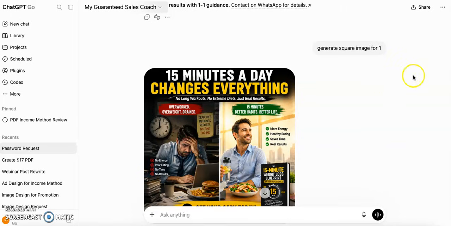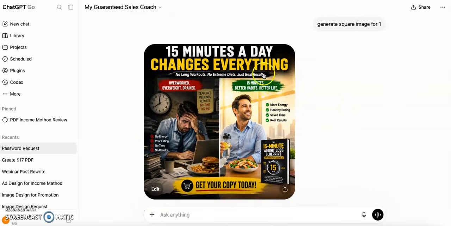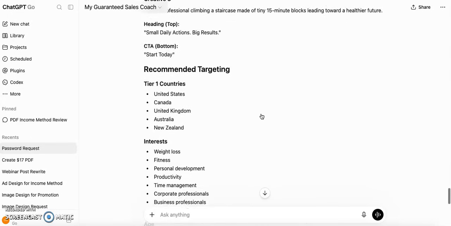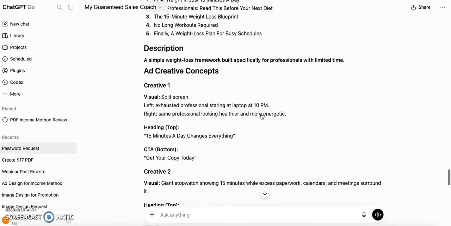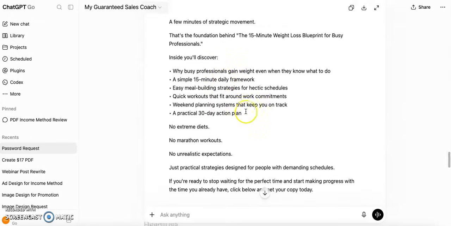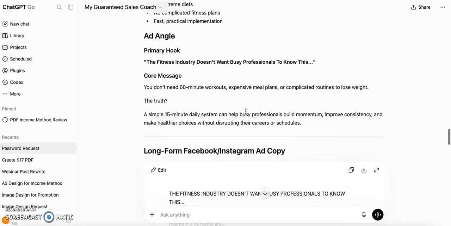Okay, so this is generated. Now save this image, whatever image you get. Now this is the ad copy. You will just go through this, this particular My Guaranteed Sales Coach AI, just play with it for some time, and you will get an idea of how to use it and how to generate content for your ads. I am using it almost every day to get results. Now it's your turn, go ahead.